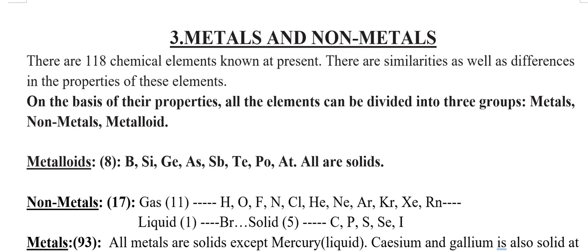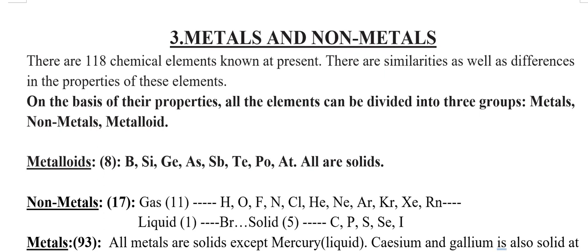In this chapter, the introduction goes like this. There are totally 118 elements present. Based on their properties, these elements are mainly divided into three groups: one is metals, another is non-metals, and another is metalloids.